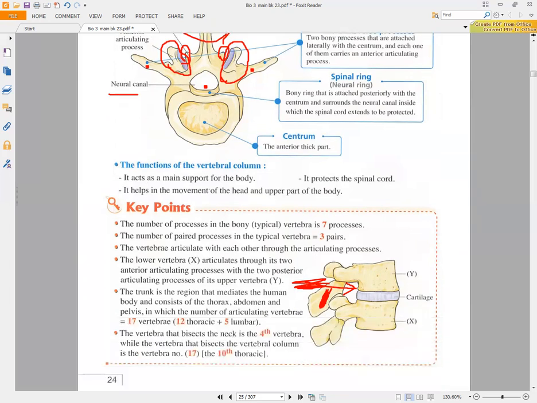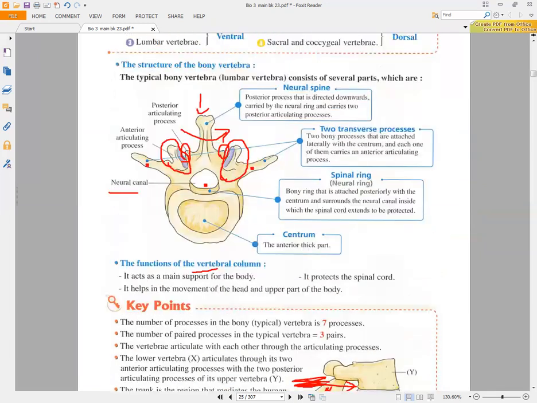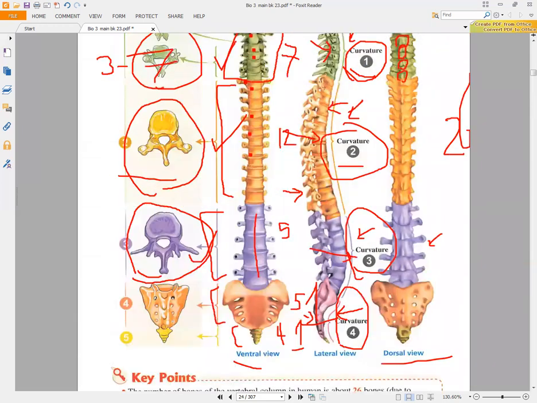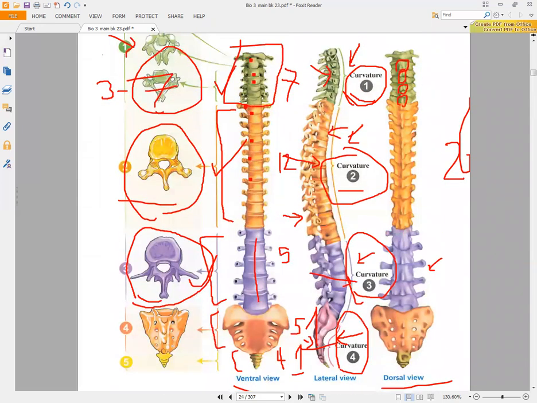After that, the function of the vertebral column is that it acts as the main support for the body. Why is it the main support of the body? Because the cervical vertebrae carry the skull. In the thoracic region, the thoracic cage attaches to it.